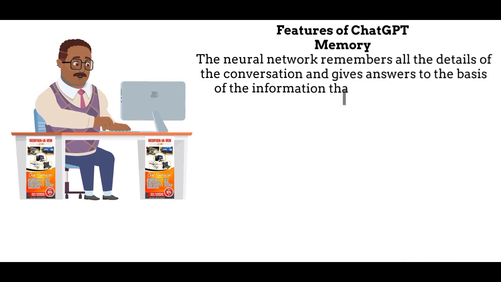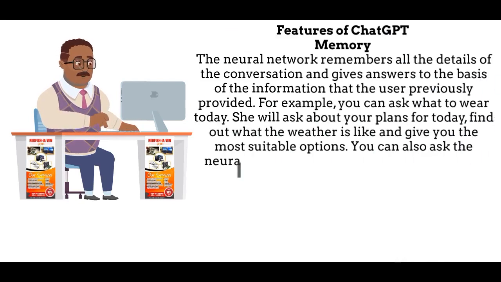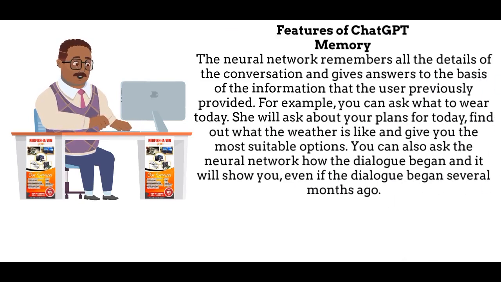Features of ChatGPT. Memory. The neural network remembers all the details of the conversation and gives answers on the basis of the information that the user previously provided. For example, you can ask what to wear today. It will ask about your plans for today, find out what the weather is like and give you the most suitable options. You can also ask the neural network how the dialogue began and it will show you, even if the dialogue began several months ago.